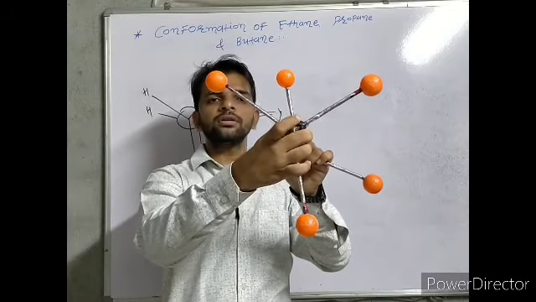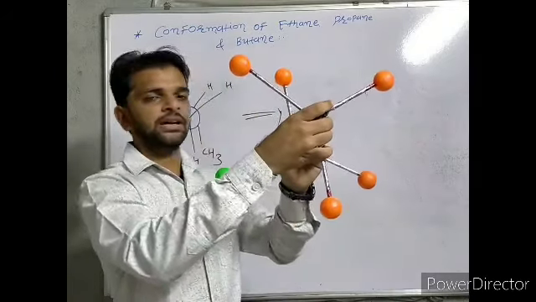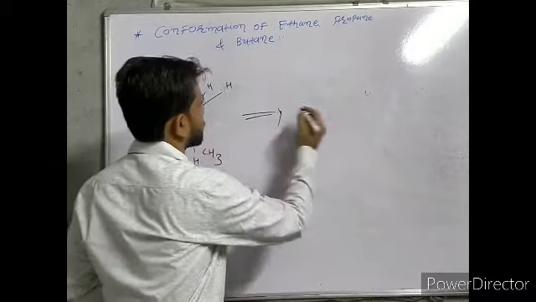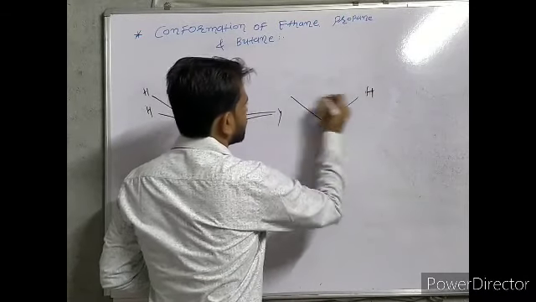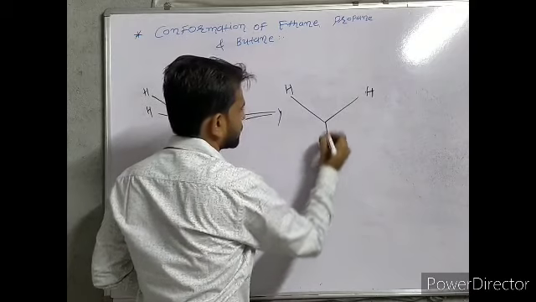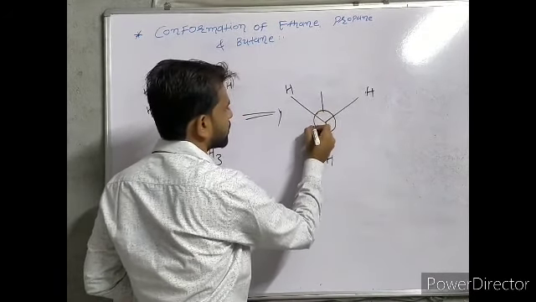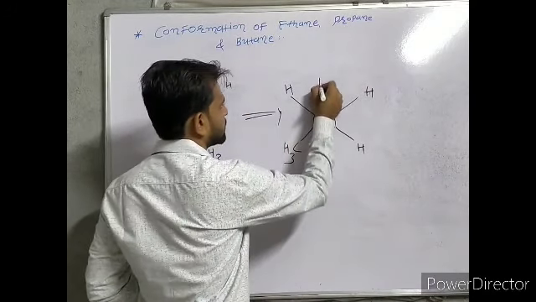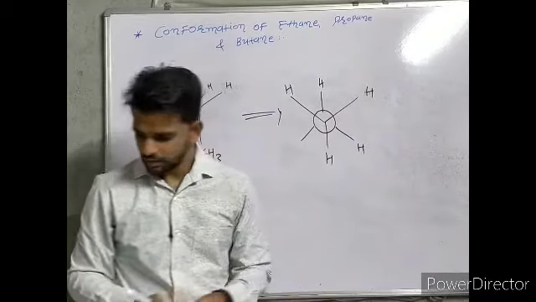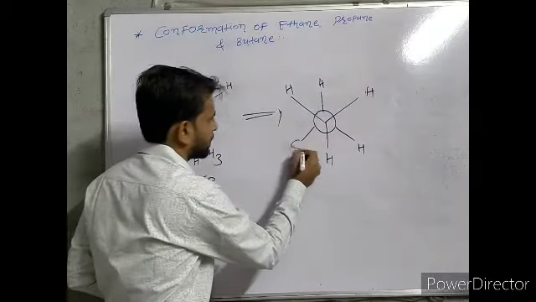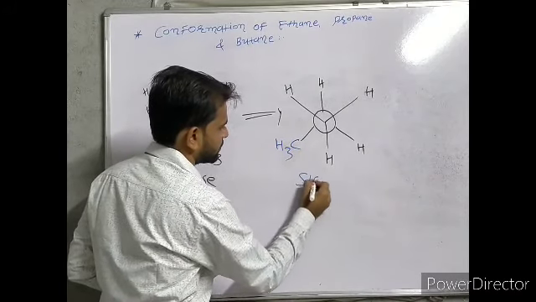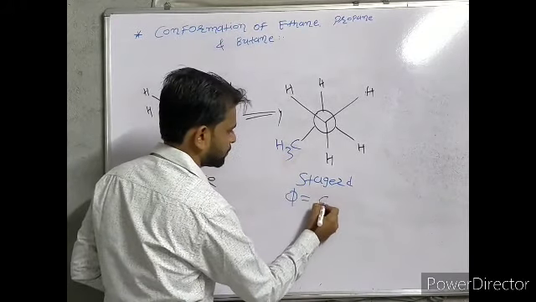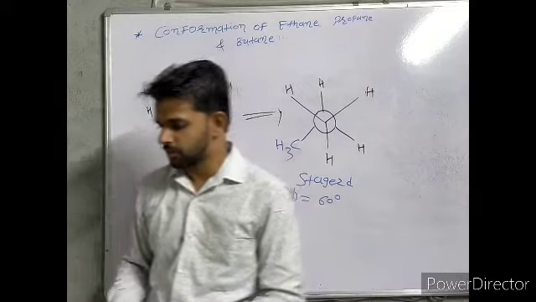The front carbon remains as it is. At the left side CH3 and right side hydrogen. This is the front carbon, this is the back carbon. Here right side hydrogen and left side CH3. So this is the staggered form, which we know very well. Here phi is equal to 60.